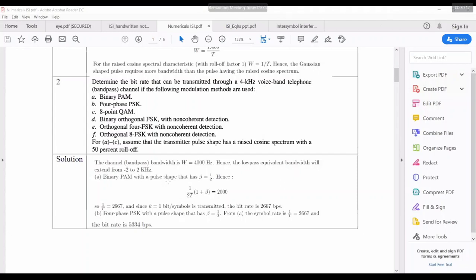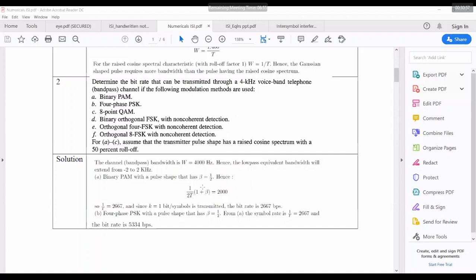See, in the FSK case, it's a power limited kind of modulation, no? And in non-coherent detection, the criterion is that the minimum spacing has to be 1 by T. You don't have to consider raised cosine, root raised cosine, all those things. The minimum criterion to maintain orthogonality between FSK symbols is that the minimum spacing has to be 1 by T, no matter whether you use beta equal to 0 or beta equal to 1. You have to maintain 1 by T, that's all. But in the PSK case and QAM case, you have to choose beta: 0, 0.1, 0.2, 1.